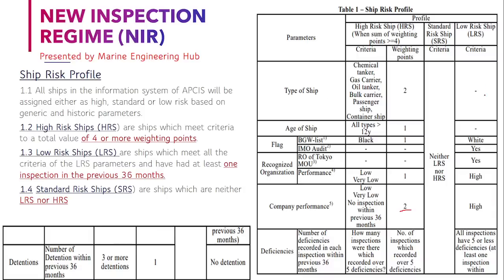It means if your type of ship is not falling in this category, you will not get anything. If your age is less, you will not fall in this category. If your flag is good, you will not fall in this category. If your RO performance is very good, and your company performance is very good, in that case you will get very few points, and therefore you will be considered a low risk ship. But if you are falling in between these two, you will be considered a standard risk ship.